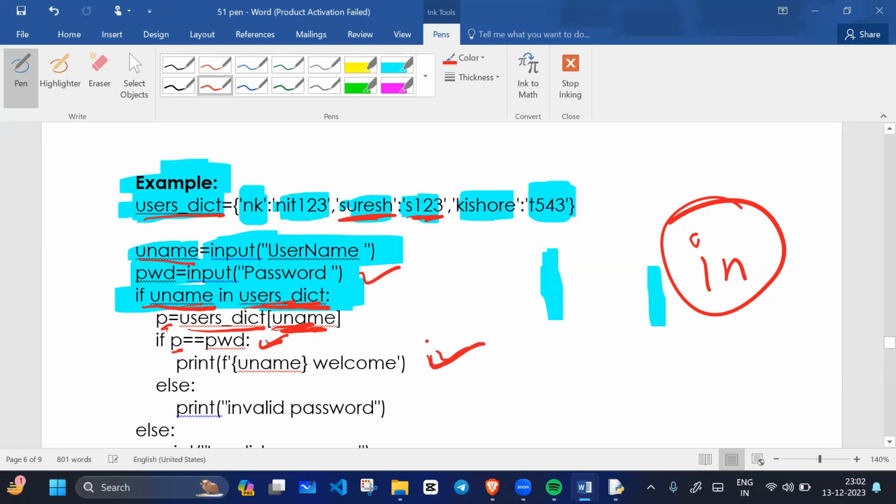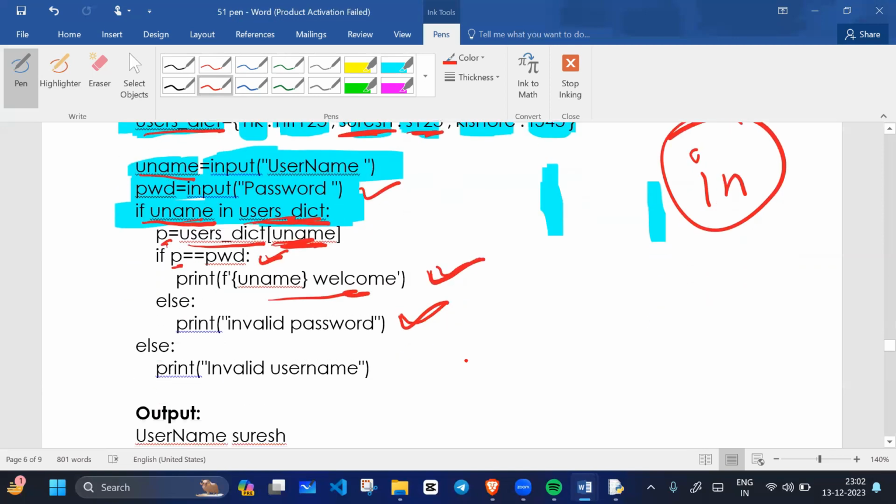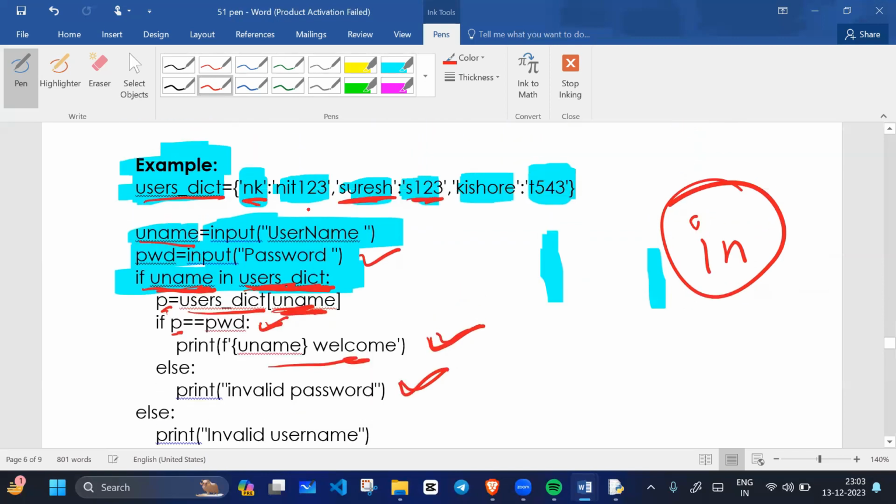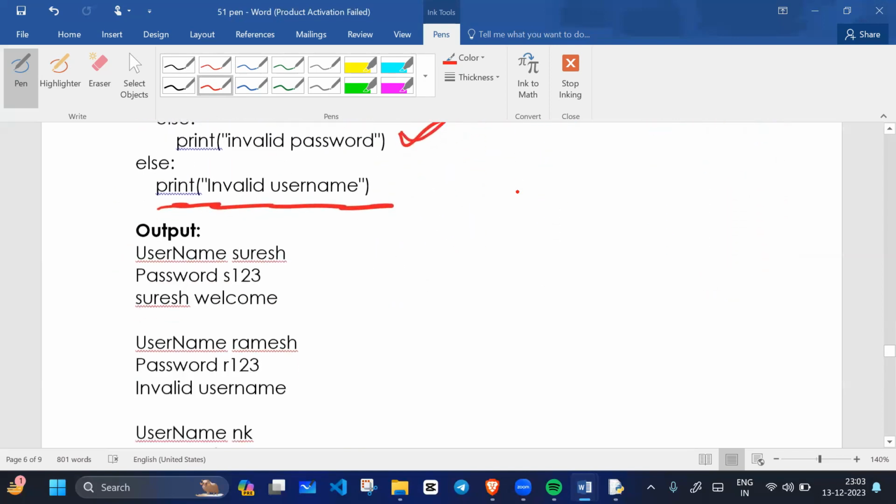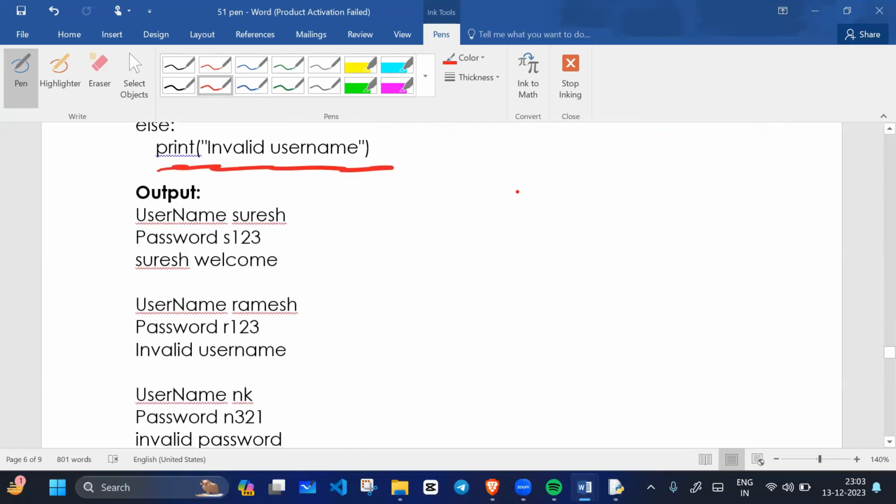We will say username welcome. Else we will say invalid password. And if the username is not found in the user dictionary, then we will say invalid username, because username is a key. If the key is not found in the dictionary, we will say invalid username, which is not present in the dictionary.